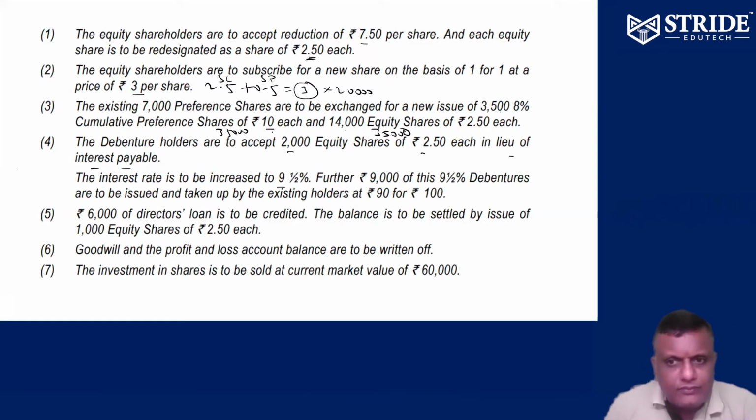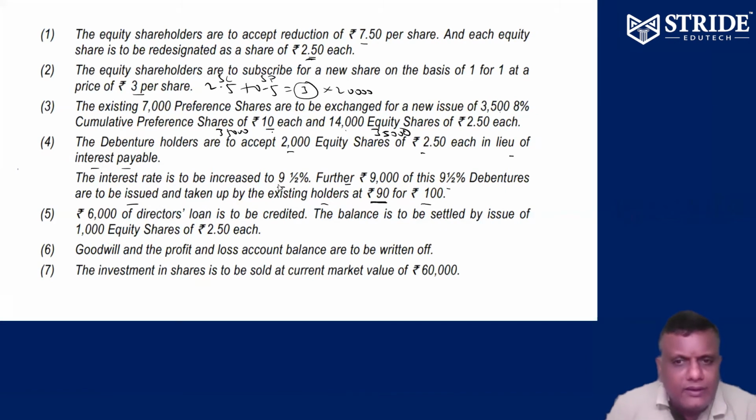Further, rupees 9,000 of this 9.5% debenture are to be issued and taken by the existing shareholders at 90 rupees for 100 rupees. For 100 rupees, they want to take it for 90 rupees only. The balance 10 rupees, the debenture holders are also helping. So 9,000 rupees will become 8,100 only. The balance amount, they are helping the company.